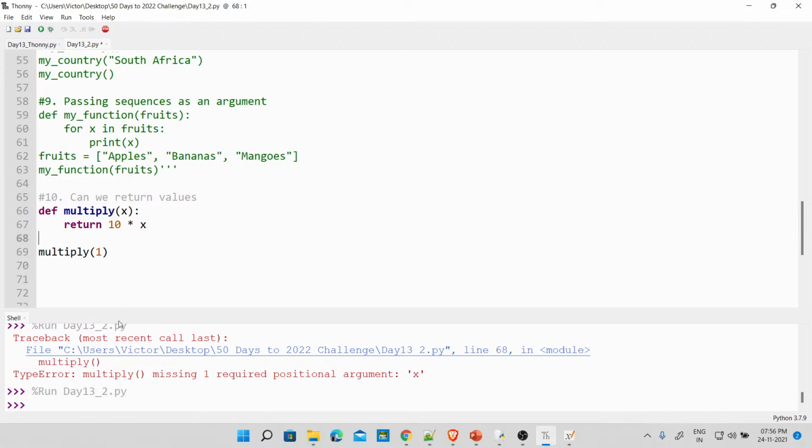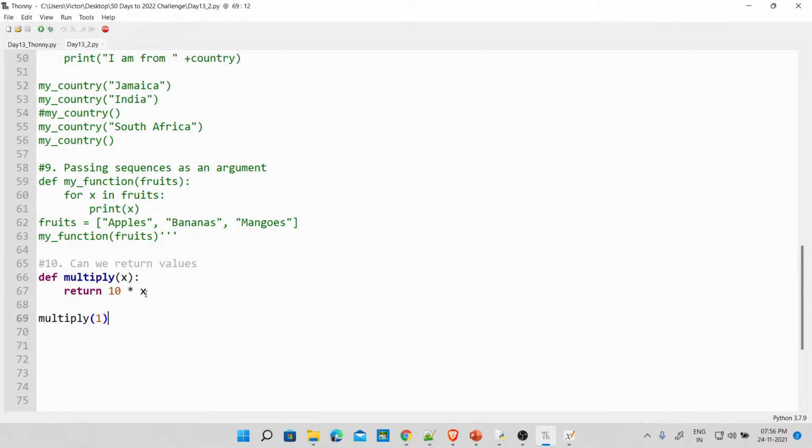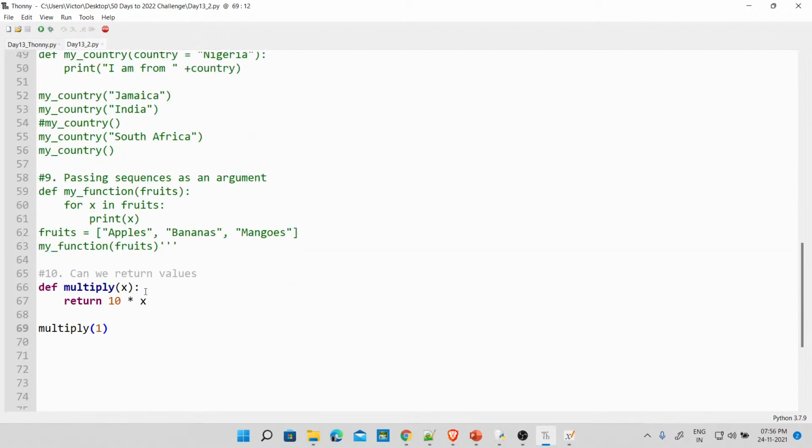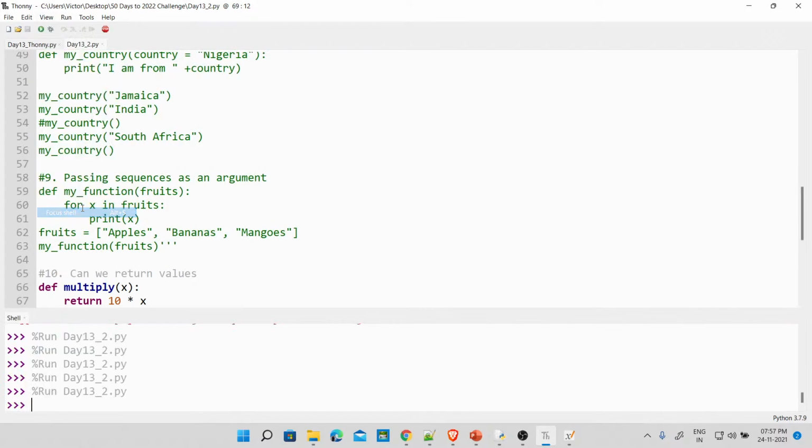I run this again. Close the shell for now. Run this again. So you see F5. Okay, run. Sorry, I don't know what is happening. Where is my shell? My shell disappeared now. View shell. Yeah, okay. So see here, it keeps running, because I closed the shell, that's why. I have run it a couple of times. So it's not there, okay.